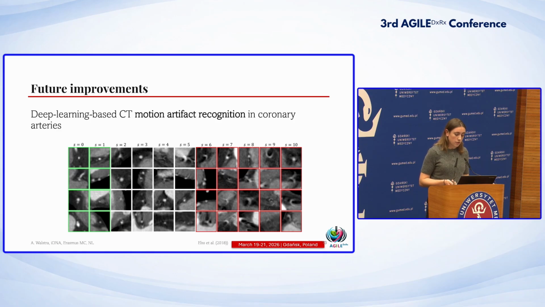Other studies have also focused on motion artifact recognition. This can be specifically useful in lung cancer screening non-gated CT, where these can be more common. It could be used to flag any scans that have more motion artifacts and therefore would have a lower confidence in the calcium score. And also if you want to compare calcium score over multiple time points, you can know if you have to exclude one because of possible motion artifacts.